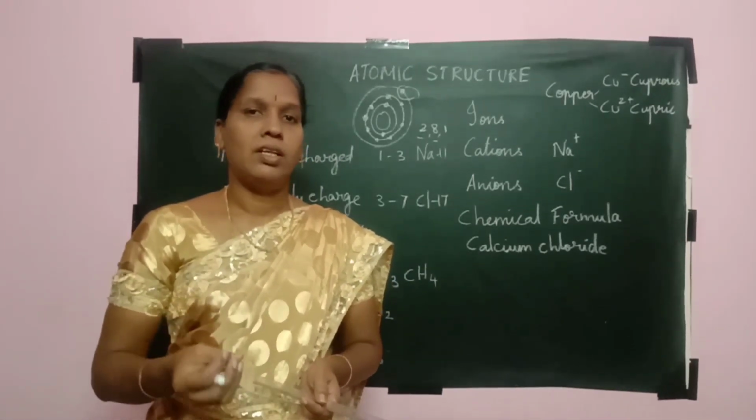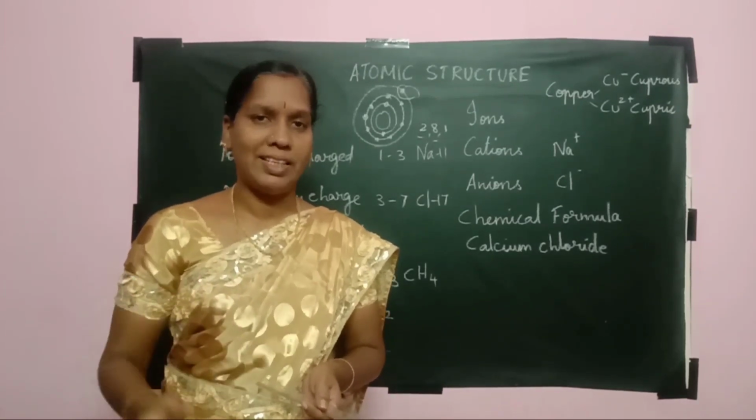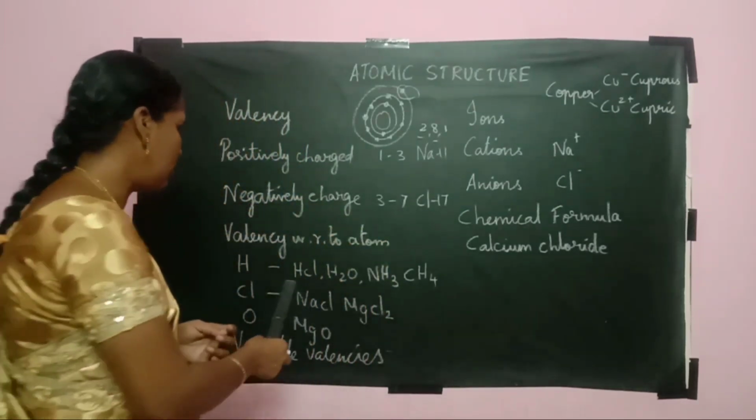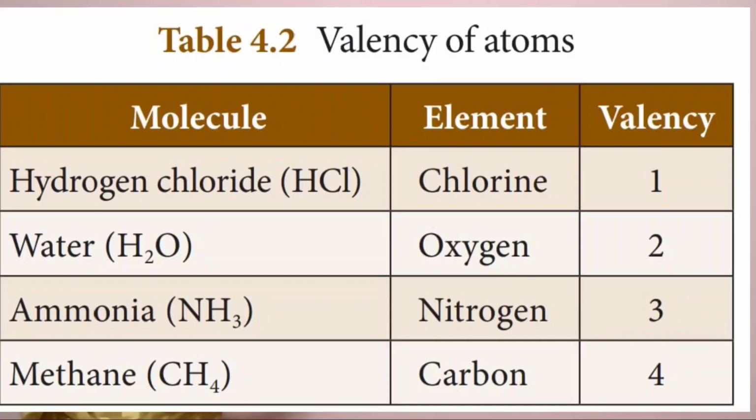Whatever element combines with it, you get the value of its valence electrons. For example, in hydrogen chloride, hydrogen has value 1. In the water molecule, H2O, the value of oxygen is 2.